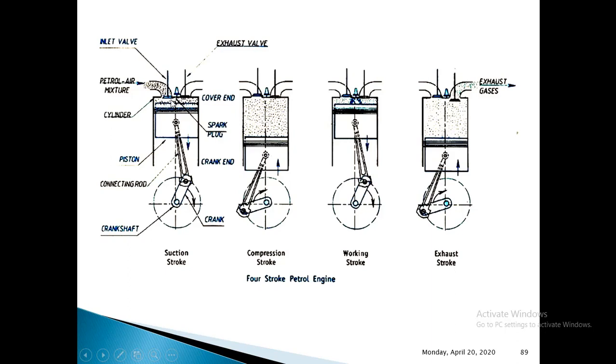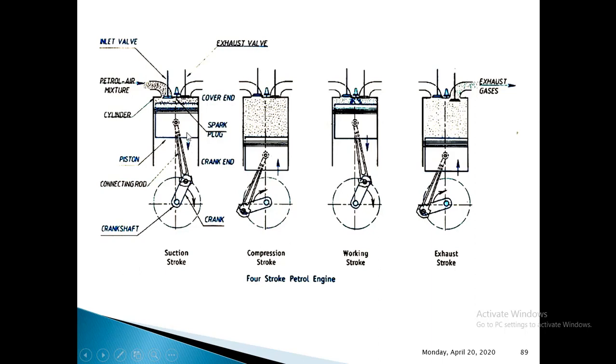Next, we have the valves here. One is the inlet valve and another one is the exhaust valve. And you all know that this is a piston and cylinder arrangement. This is the connecting rod and this is the crank, and here it is the crankshaft. Let us begin with the process that happens in this suction stroke. In a suction stroke, the piston will be at top dead center, that is at the cover end, and then it will move towards the crank end, or bottom dead center.